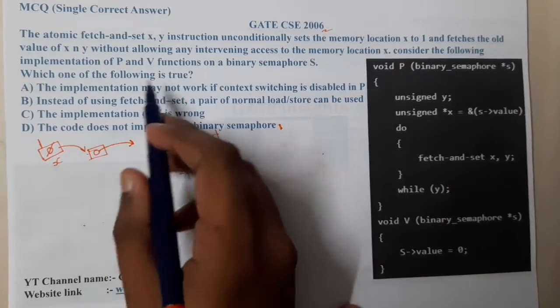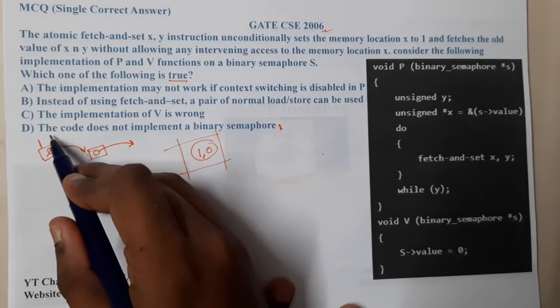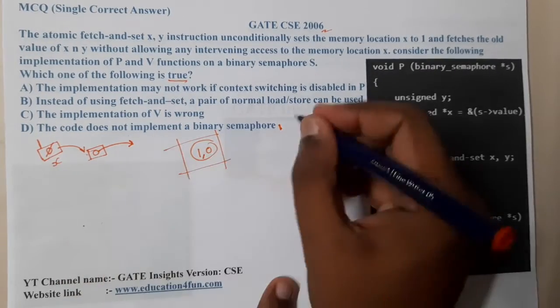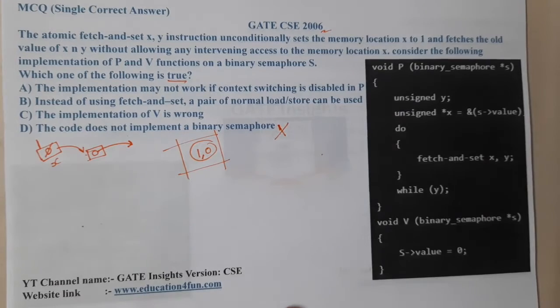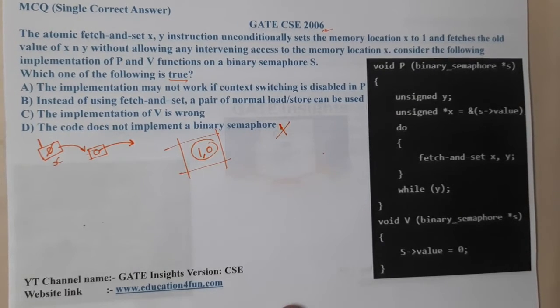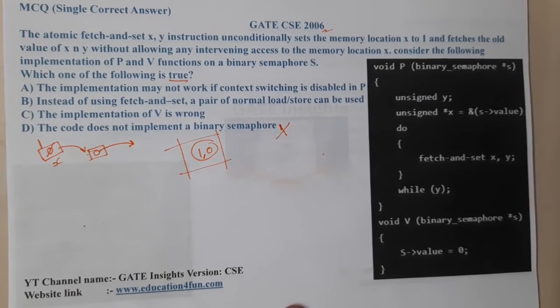Hence, they are asking which is true. Option D says that the code does not implement a binary semaphore. That is absolutely wrong, because from the question itself we can clearly see that it is executing a binary semaphore. Now moving on to option C.